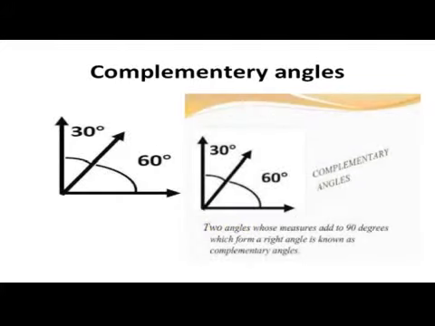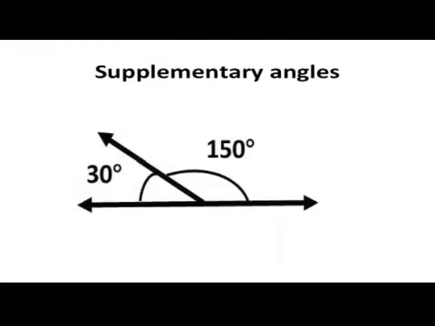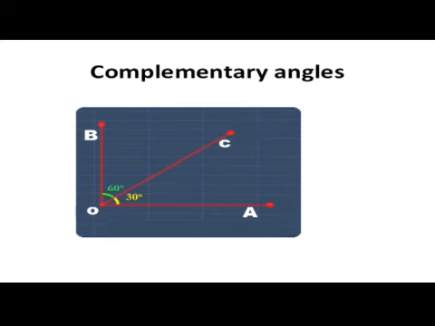Now coming to complementary angles and supplementary angles. Do you know what is a complementary angle? Let us see the figure. In the figure given, angle AOB is 90 degrees. We know that it is a right angle. The other angles are, angle COB is 60 degrees. That is, 30 degrees plus 60 degrees is equal to 90 degrees. 30 and 60 are called complementary angles. If the sum of the measure of two angles is 90 degrees, then they are called complementary angles.